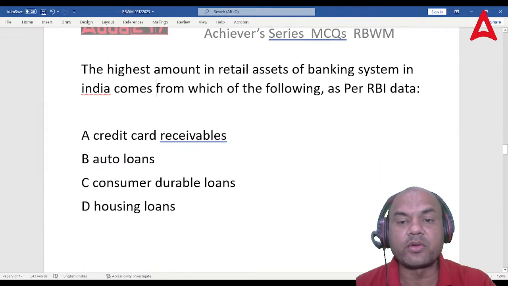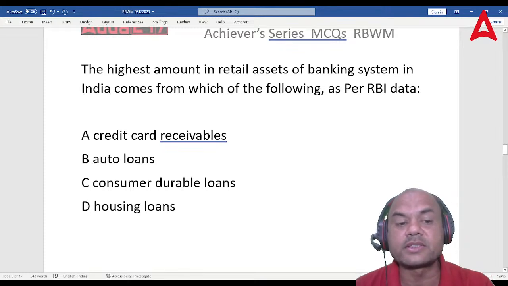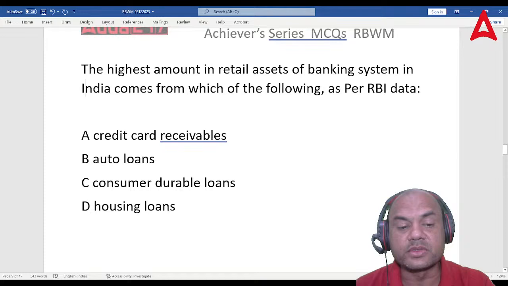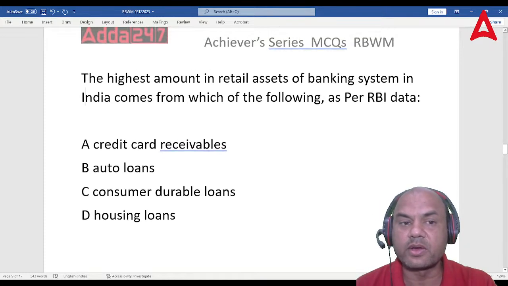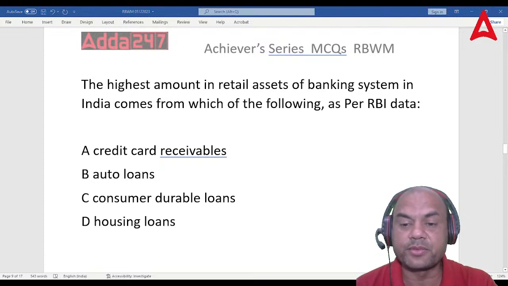The highest amount of retail asset of banking business in India comes from the following, as per RBI data. So which is the highest retail asset? Credit card receivables, auto loans, consumer durable loans, and housing loans. So which is the correct answer over here? Think over it. Highest retail loans comes from